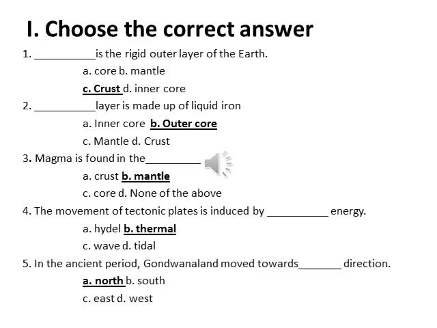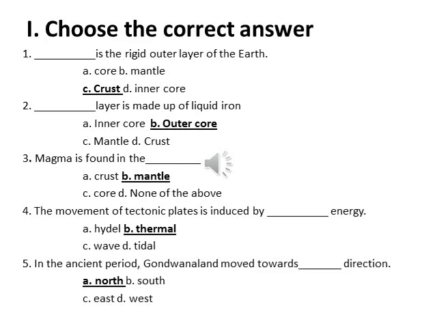Then fourth, the movement of tectonic plates is induced by the dash energy. You know the tectonic plates are moving. Yeah, so because of the energy produced from the interior of the earth. So the interior of the earth contains more heat energy. So that only makes the plates move. So that heat energy is called thermal energy. So fourth question, option B, thermal energy.